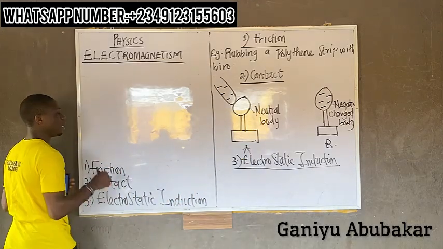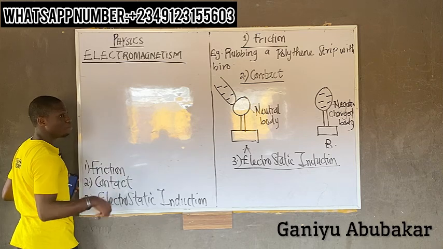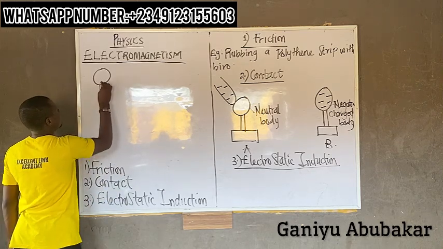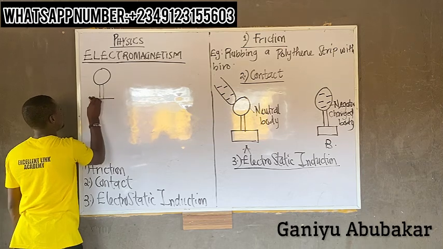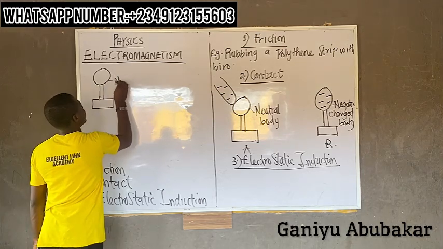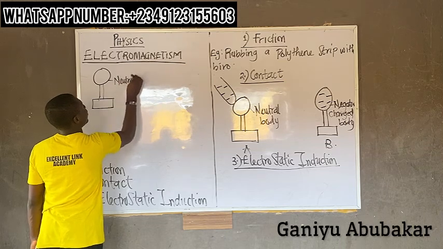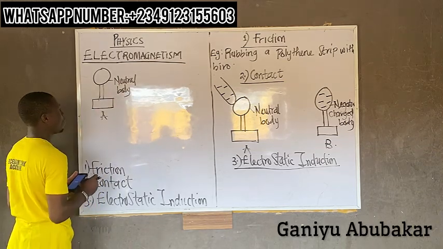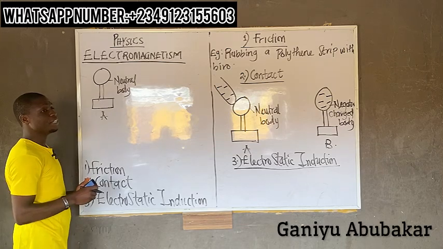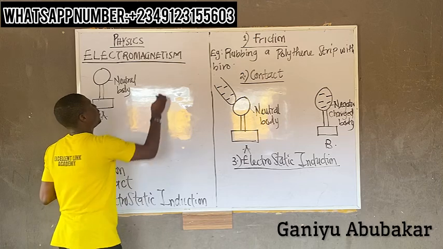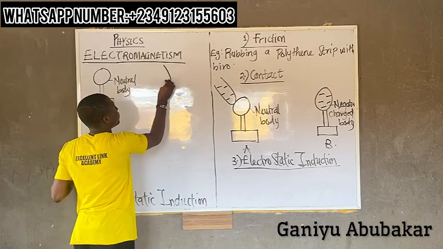So let's say I have a neutral body this way, diagram A. Let's say I want to bring in a negative charge rod close to this neutral body. So let's say I have a rod this way.